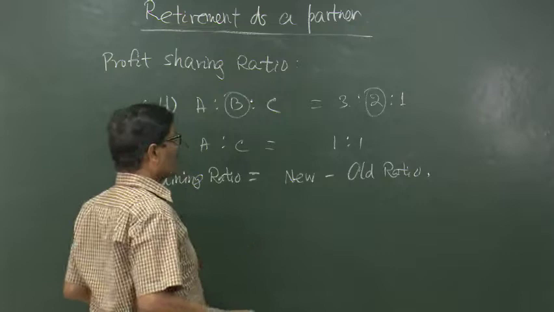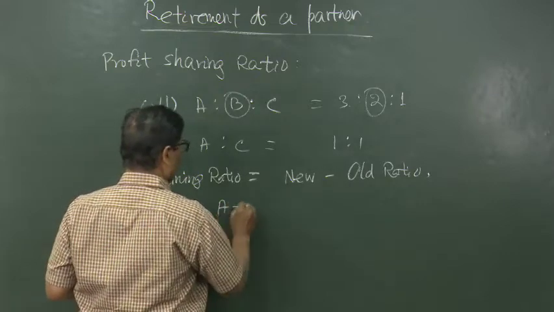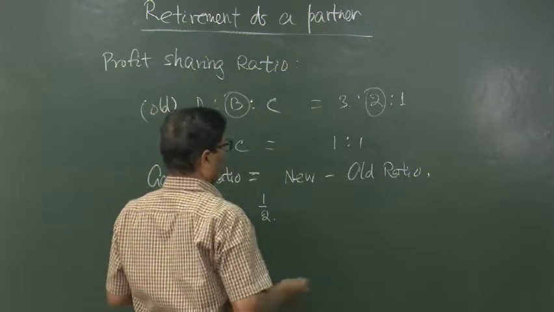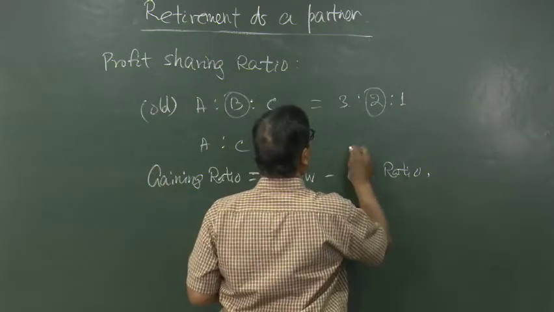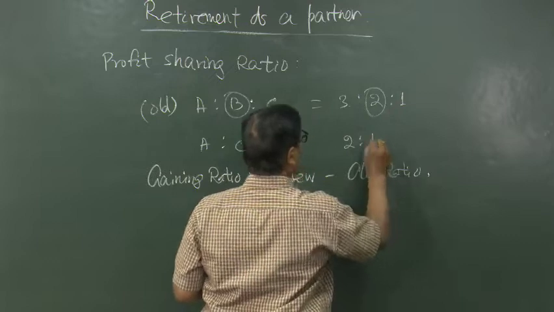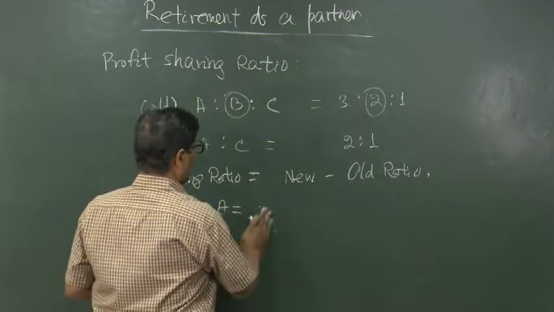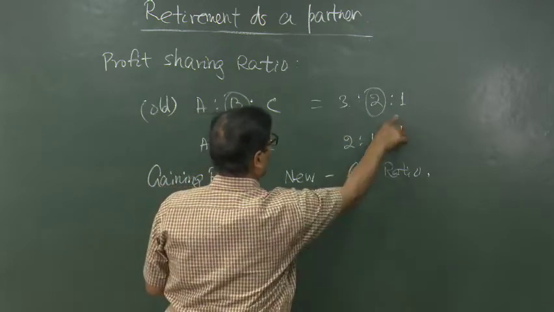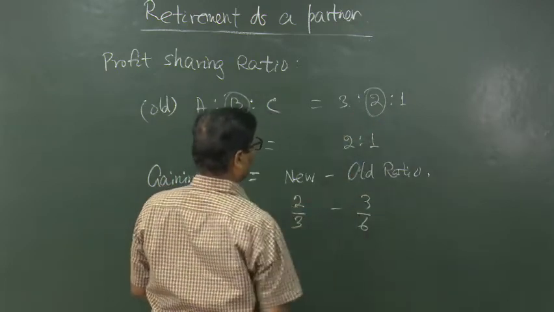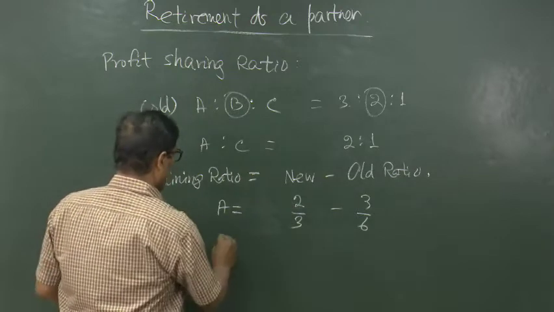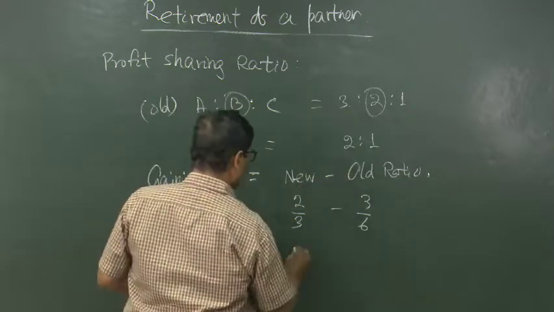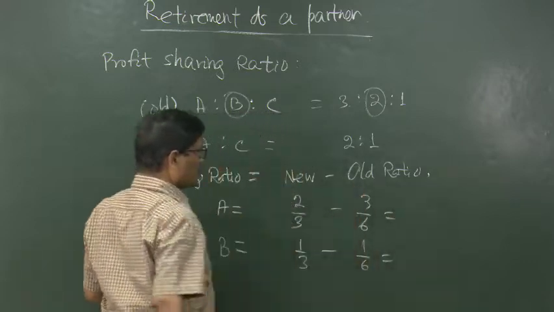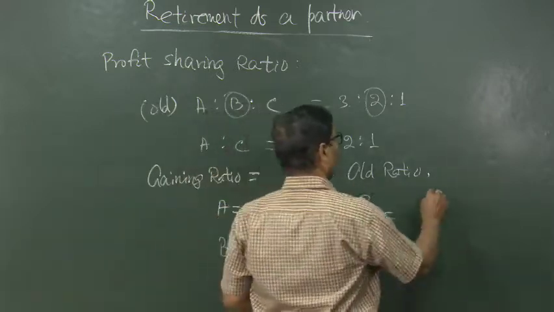Let us make it changed, suppose the new ratio is 2:1. So, for A, it will be new ratio 2/3 and his old ratio was 3/6. And for C, it is now 1/3 minus 1/6. So, in this way, whatever we will get is the gaining ratio.